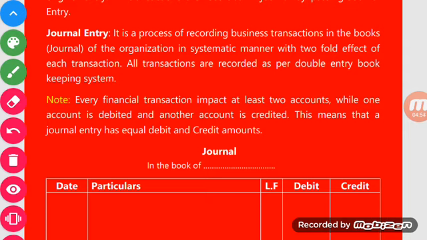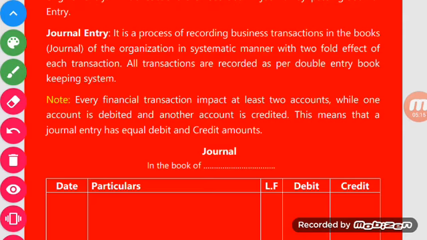This means that a journal entry has equal debit and credit. Debit is always equal to credit, because the same amount will be recorded on the debit side and the same amount on the credit side. So debit and credit must always be equal.